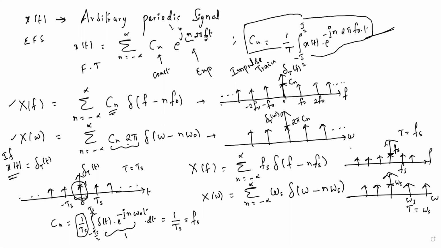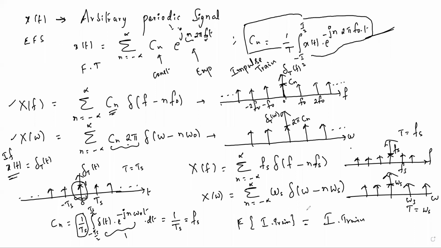The amplitude and the time period of the signal will change, that's it, but the nature of the signal will not change. The Fourier transform of an impulse train is again an impulse train, but the time period and frequencies are different. Once the time period is different, obviously the frequency is also different. Right?